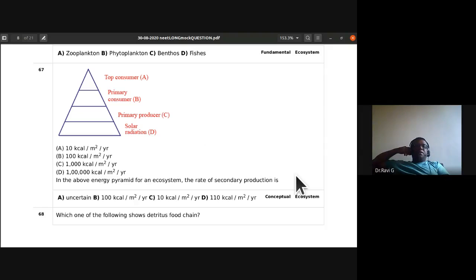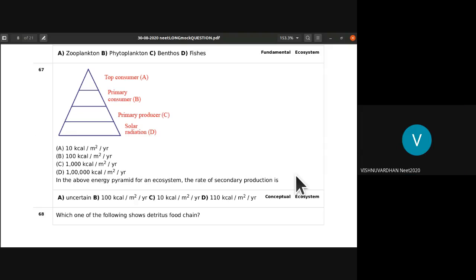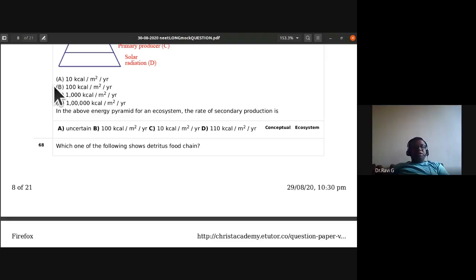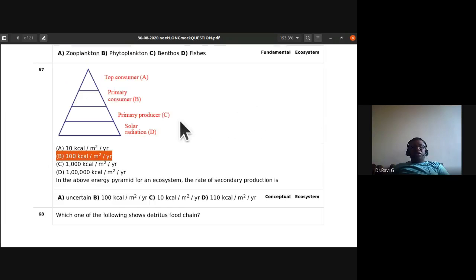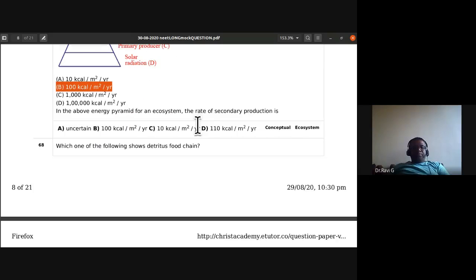It happens at the consumer level. Okay. Here, what will its rate of secondary production be? 100. Option B, sir. Option B. Here they have given everything, you have to identify it. The rate of secondary production is 100 kilocalories per metre squared per year. So B is the answer.